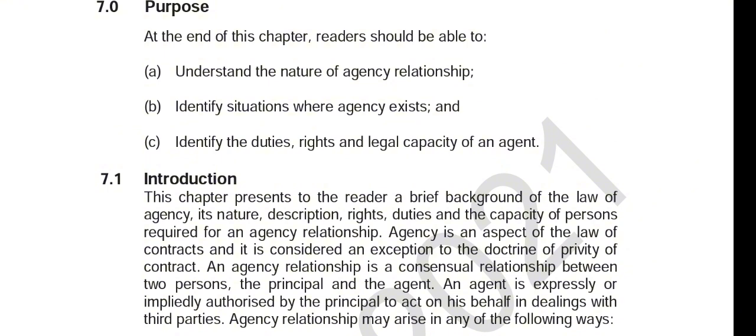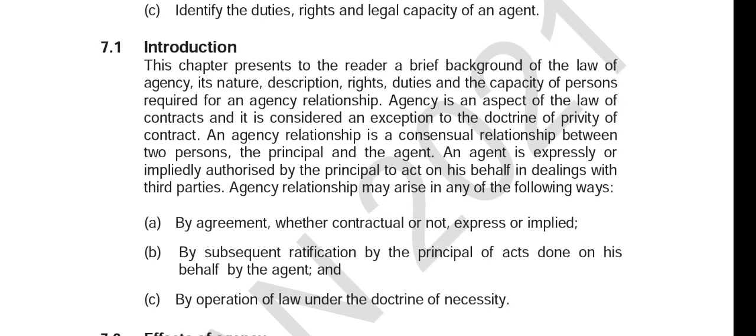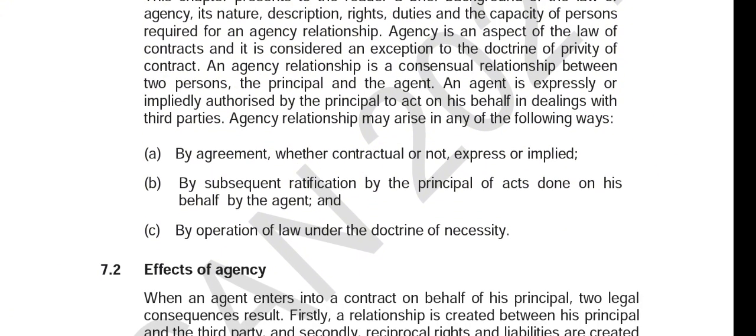Now, there are two important things to note here. First is that the agent is contracting on behalf of the principal. Secondly, to dispose of his property, right? There are different ways an agency relationship can exist or may arise. It can be by agreement, either with words or in writing, or impliedly. It can also be by subsequent ratification by the principal of acts done on his behalf by the agent.